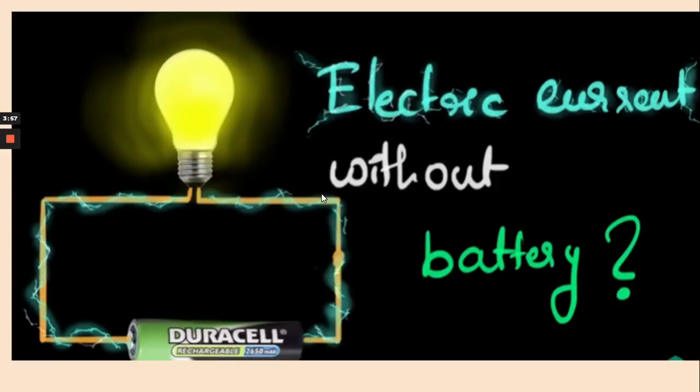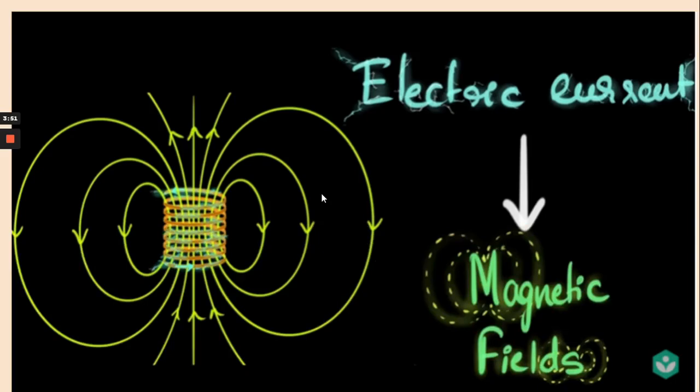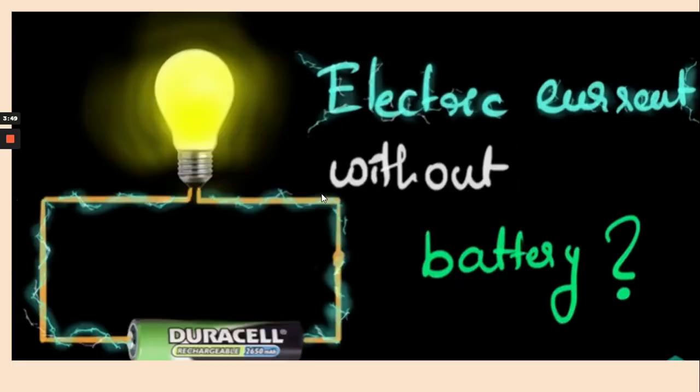There was one person in the past whose name was Michael Faraday. He also was in the same thought process of generating electricity without using a battery. Now let's think like Michael Faraday and think about various means by which we can generate electricity without the use of a battery.